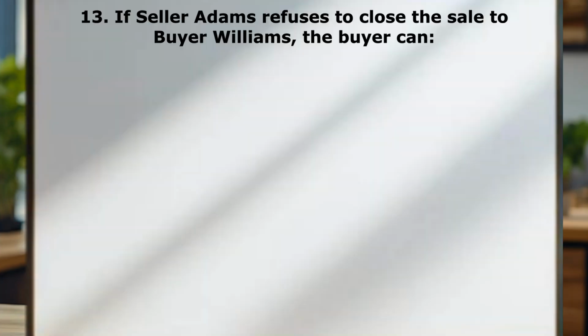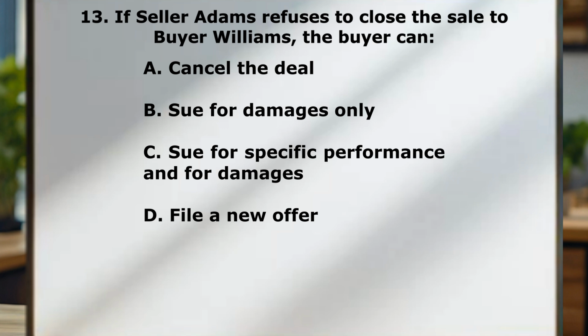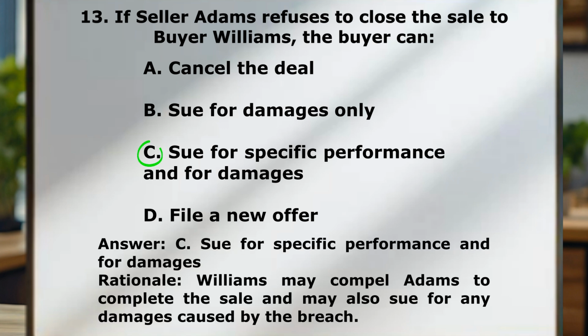Question number 13. If seller Adams refuses to close the sale to buyer Williams, the buyer can A, cancel the deal. B, sue for damages only. C, sue for specific performance and for damages. D, file a new offer. Correct answer here is C, sue for specific performance and for damages. Williams may compel Adams to complete the sale and may also sue for any damages caused by the breach of contract.